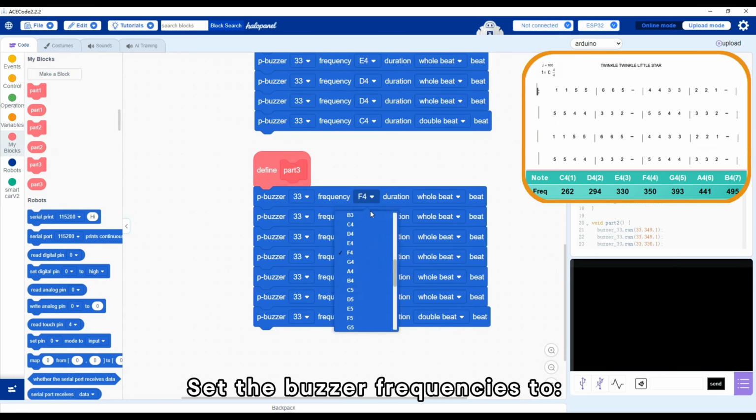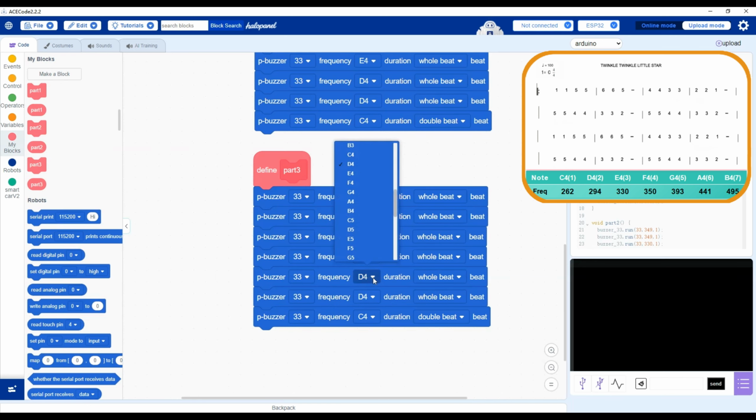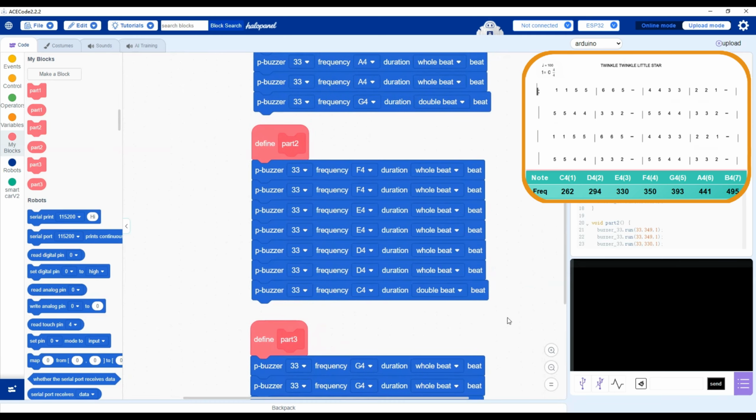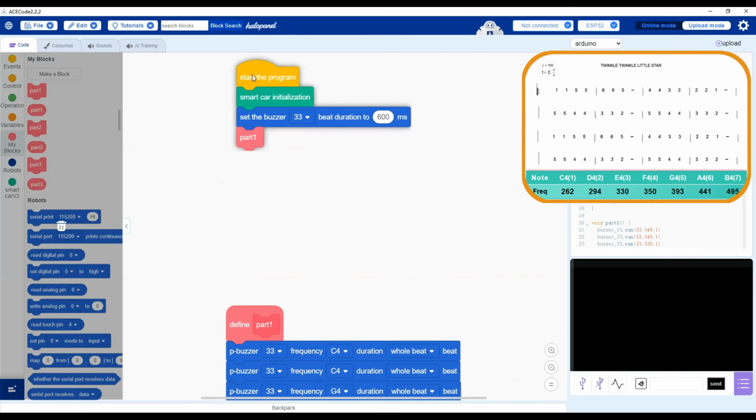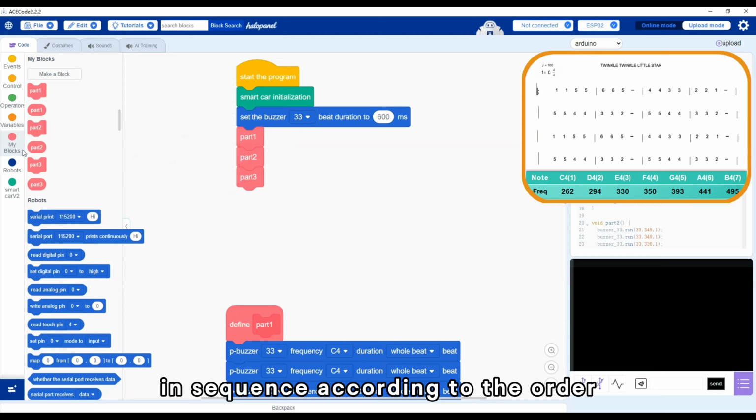Set the buzzer frequencies to 2G4S, 2F4S, 2E4S, and 1D4. Finally, call these 3 custom blocks, in sequence according to the order of the numbered musical notation.